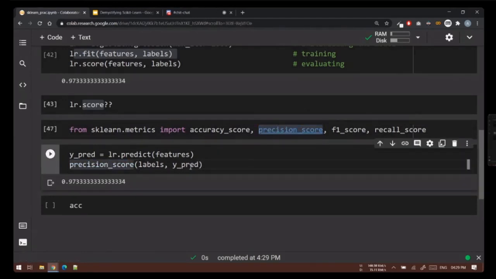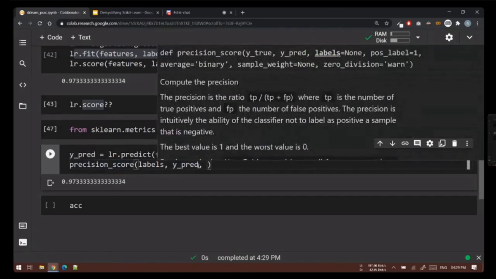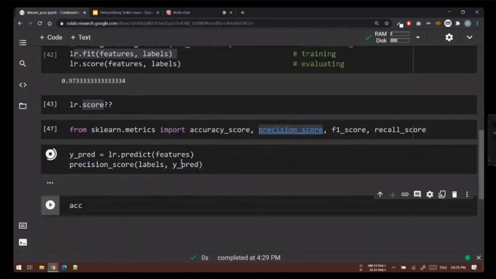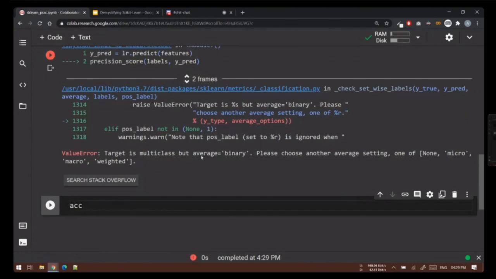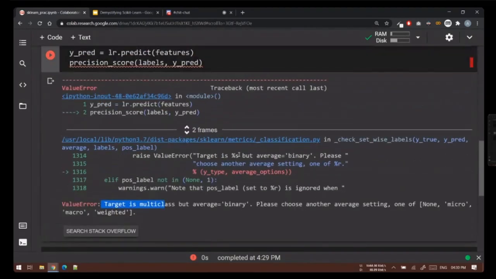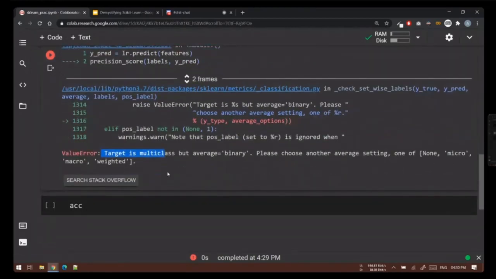Precision score also expects you to enter an average value, because if I run it without the average value, it will throw an error that your target is multi-class, because we have 3 classes. If we had only 2 classes, it would have worked. But here we have 3 classes, which are Setosa, Versicolor and Virginica.